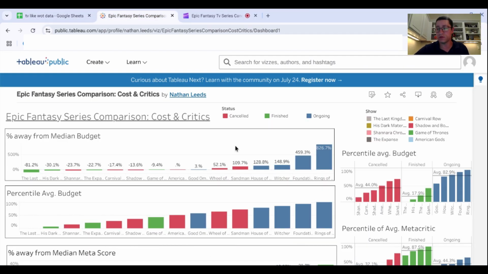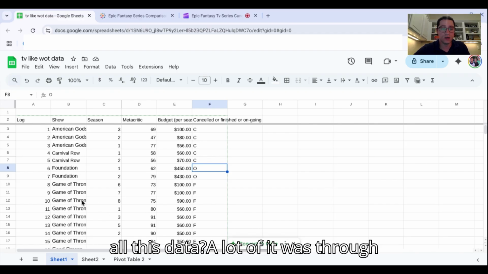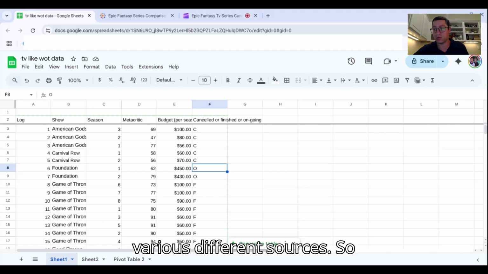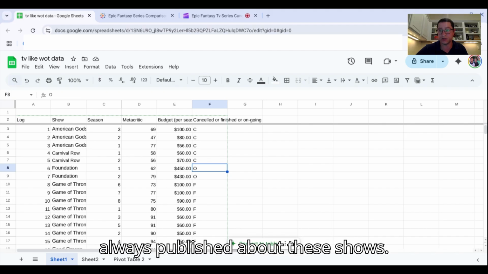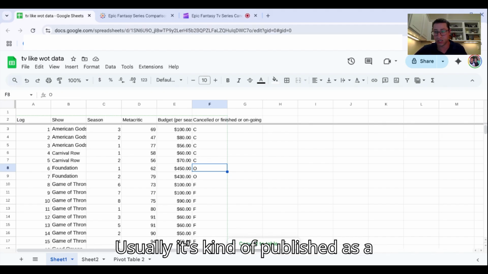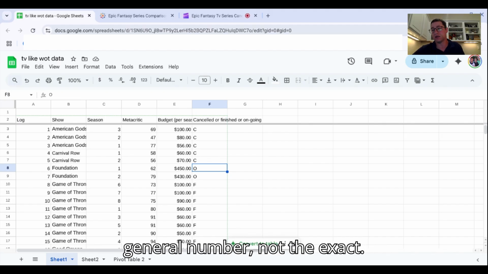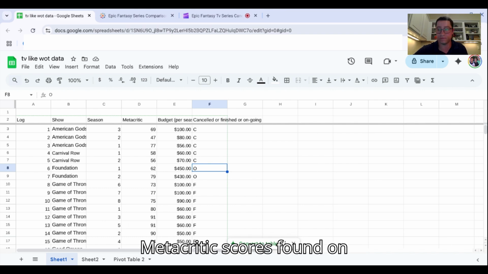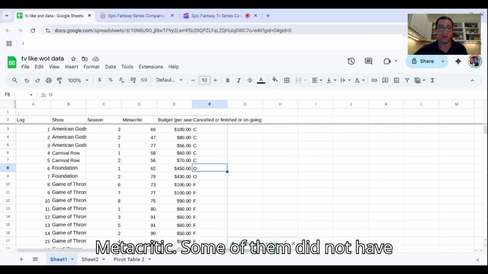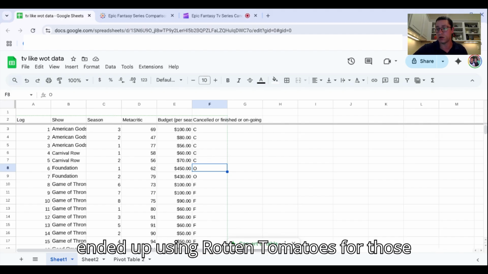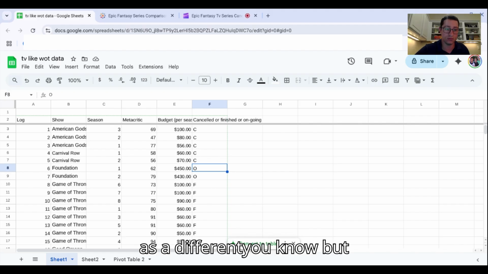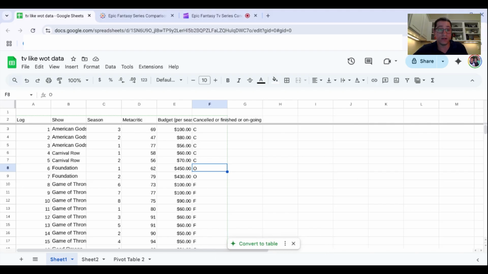So the source of the data, where did I find all this data? A lot of it was through various different sources. On budget, that was a little bit tricky to find. It's not always published about these shows. Usually it's published as a general number, not the exact. Metacritic scores found on Metacritic. Some of them did not have Metacritic for whatever reason, so I ended up using Rotten Tomatoes for those as a different, but closely related score.